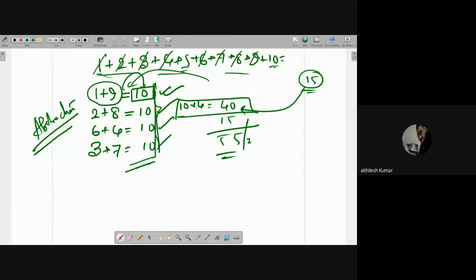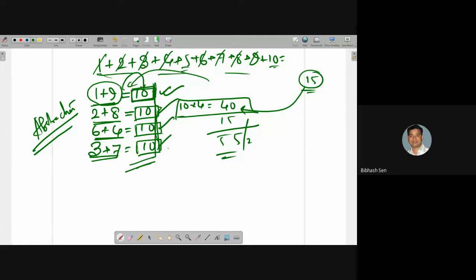Sir, 10 into 4, you have done it, na? Sir, for what? This one, 10 times 4, 10 times is there. Then you want to add it. Sir, what is the relation of abstraction with it? I am telling that I am trying to arrange those numbers which come to 10, which generate the value 10. Getting my point?